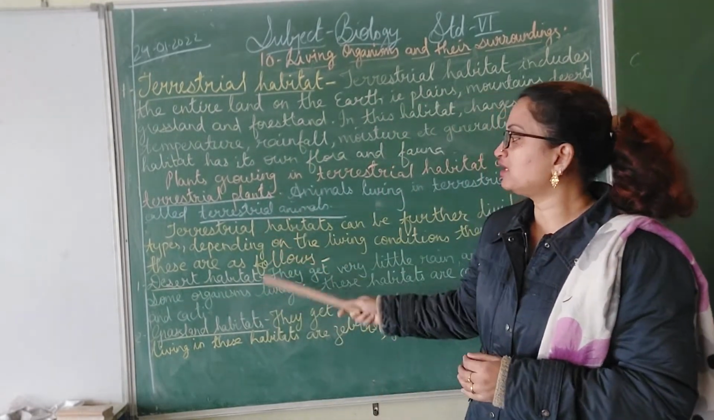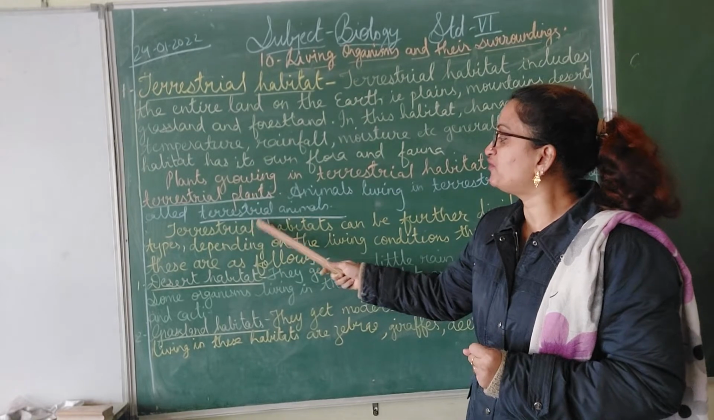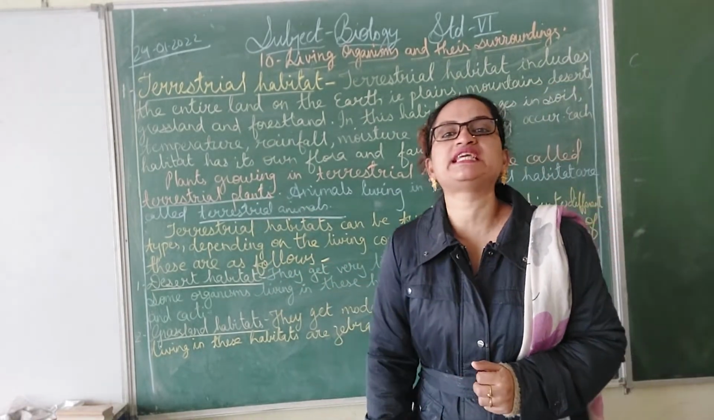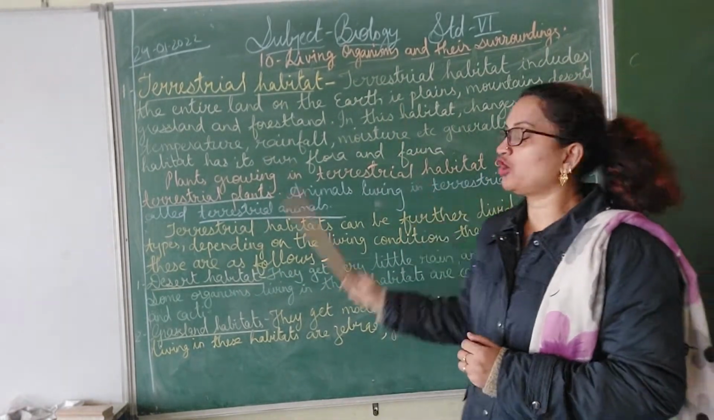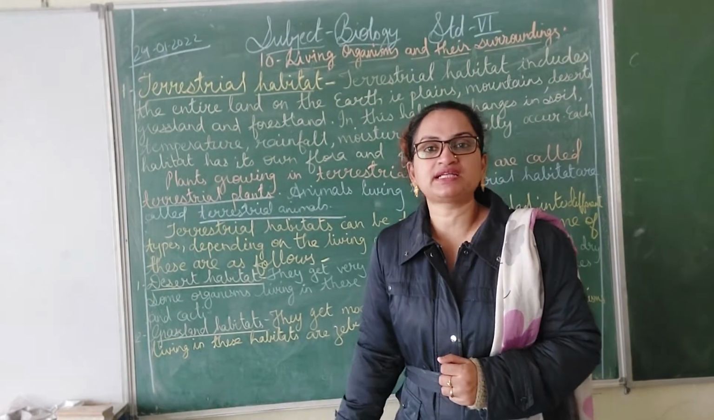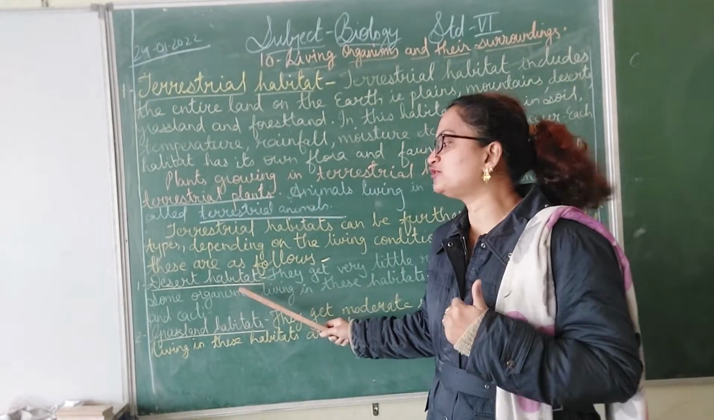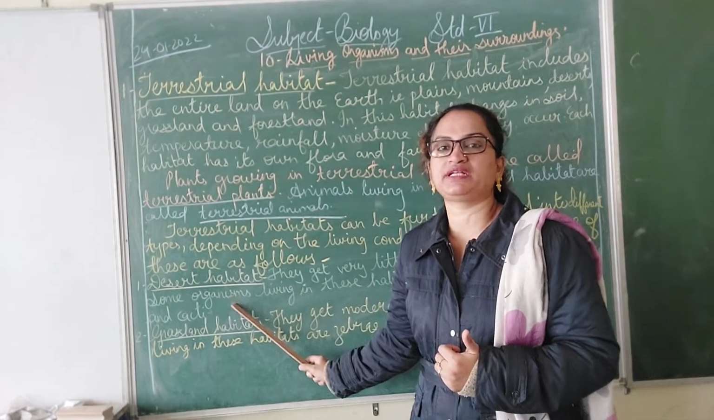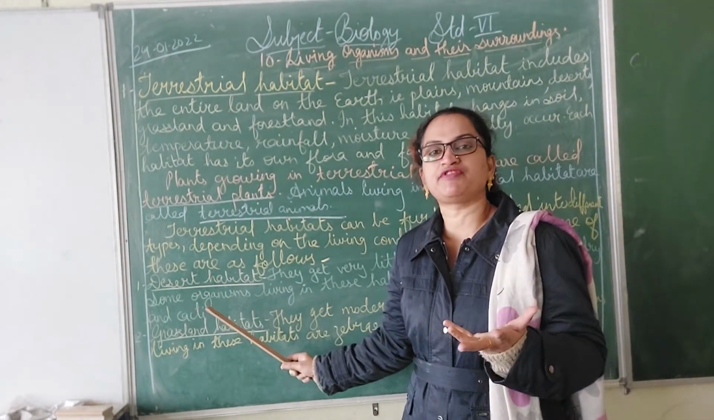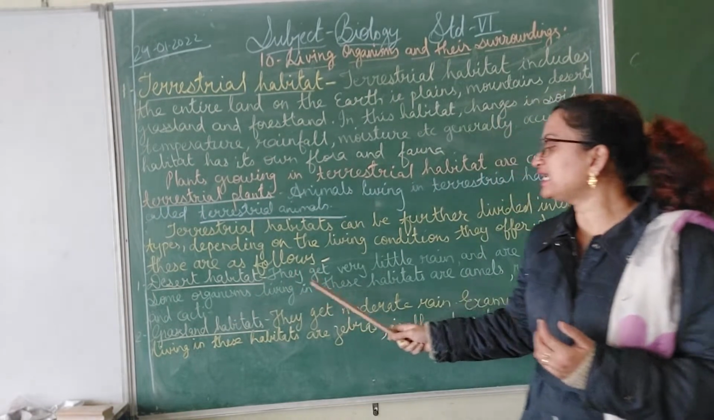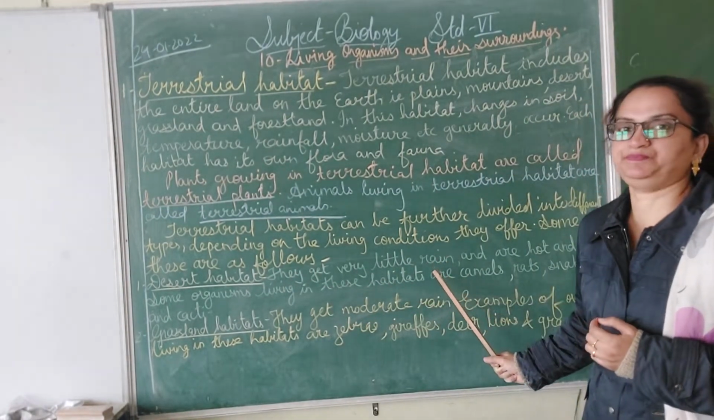Now, further we will study the different terrestrial habitats in detail. These we have named. Now we will study those terrestrial habitats in detail. The first terrestrial habitat that we are going to deal with today is the desert habitat. As the name says, desert, everyone knows. Yes, they get very little rain.